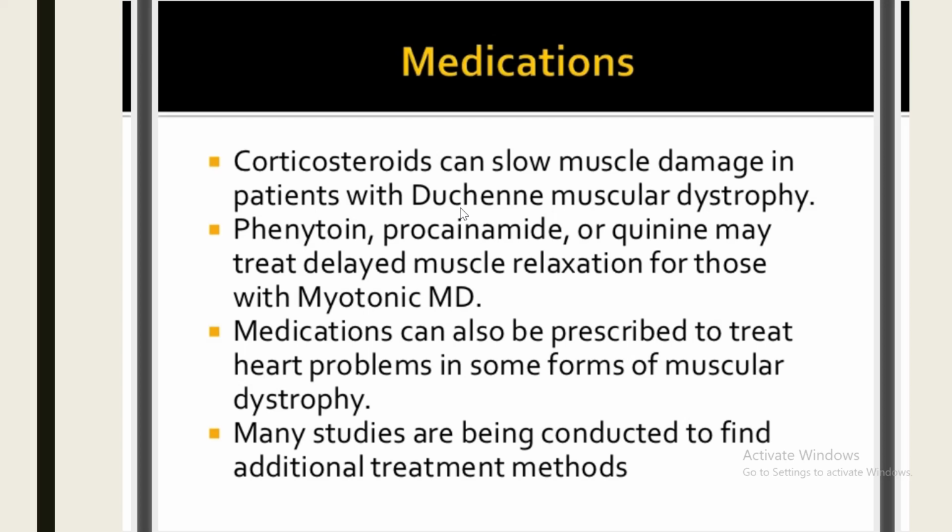Clinical features, you will see hatchet-faced patients, means there will be wasting of temporalis, masseter, and facial muscles. Frontal baldness is very characteristic of these myotonic dystrophies. Neck muscles, including flexors and sternocleidomastoids and distal limb muscles, are also involved early. Very important thing to remember in these myotonic dystrophies, and as they occur in adults, that their proximal muscles are spared throughout the disease course, and distal limb muscles are more affected.